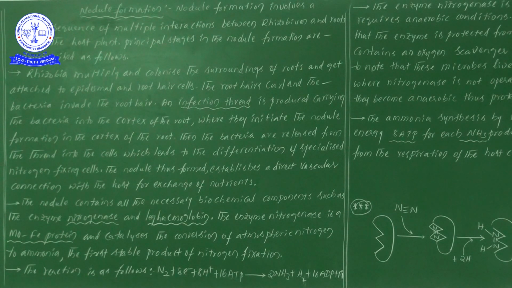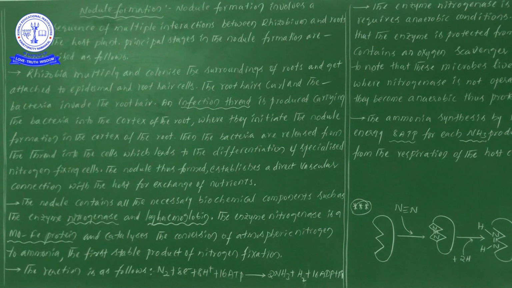So what is happening here: first, around the root hairs, we notice the presence of rhizobium bacteria. When the root system of the leguminous plant releases some kind of sugars, the rhizobium bacteria start to move towards the root hair region. First the bacteria start to invade the root hair, so it gets curled. Later infection thread formation takes place. Later the rhizobium bacteria enter into the root system through the infection thread.